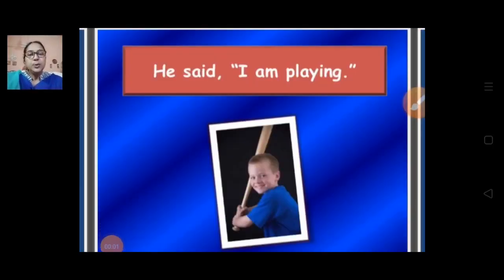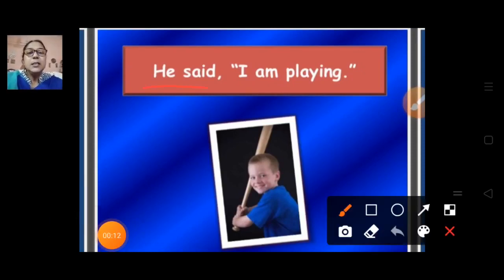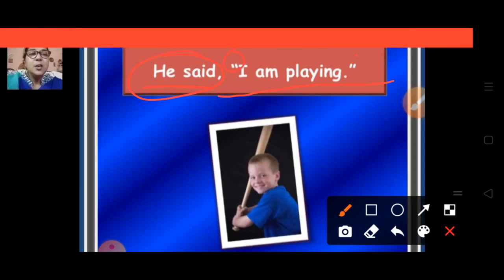Now let's see the examples which are given. He said, "I am playing." Here you can see it is written "he said," so he is the speaker, and whatever he is telling, "I am playing," is written in the inverted commas.